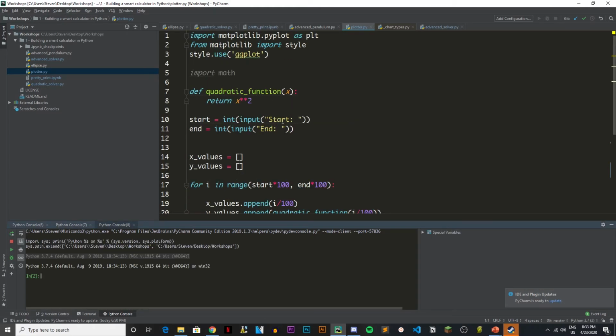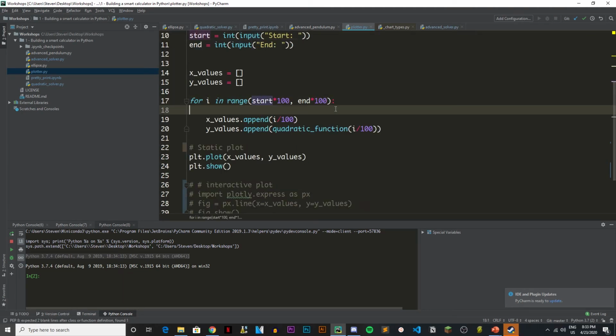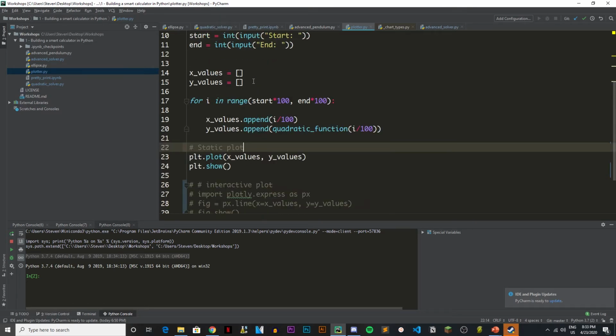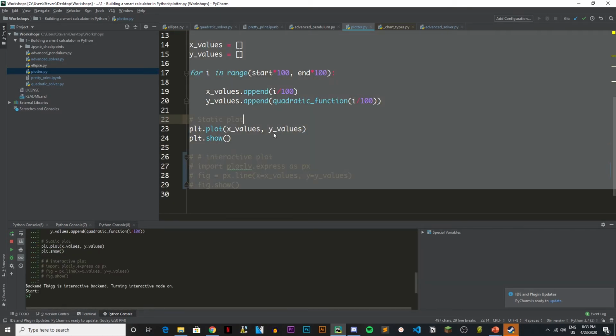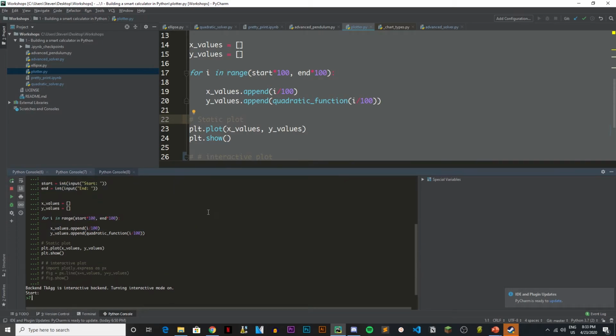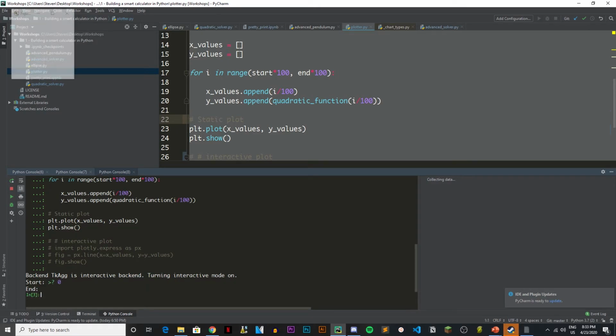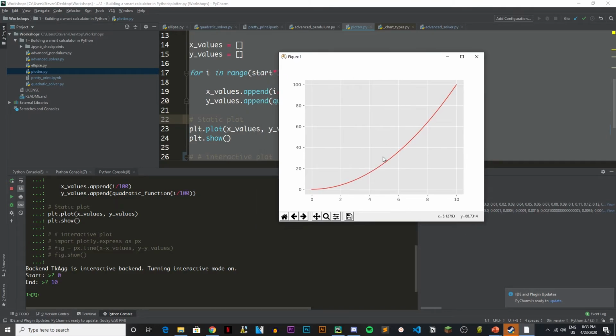so it's the same thing. Here I also did input, and I did a start and end. So it's slightly different, but it's essentially the same thing. I scaled it up 100 as well, and it's x squared as well. Okay. So if I run this, I have to specify over here my start. So I'm going to start at 0, and let's say I want to end at 10. And what you guys can see is a sort of interactive plot. So you can move this around, you can zoom in, and you can go back to your original, right? And you can't really do that with an image.